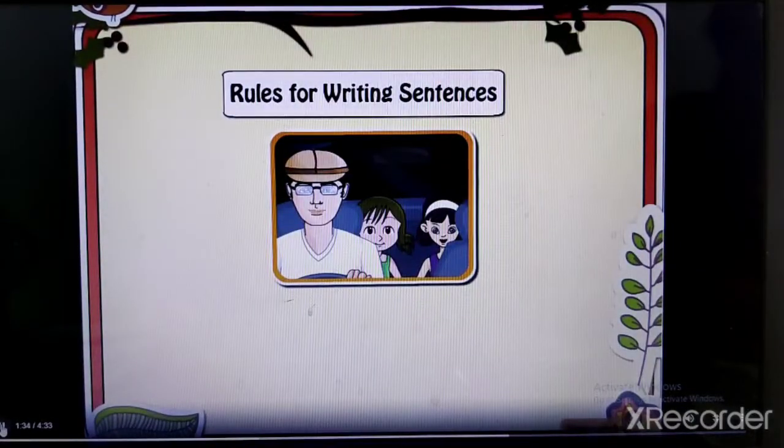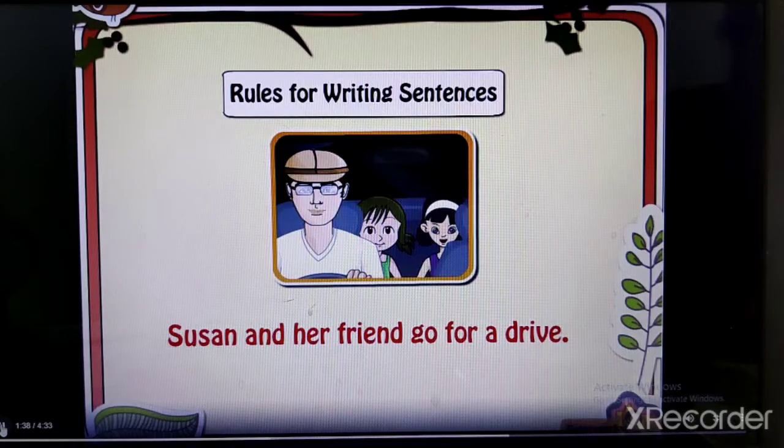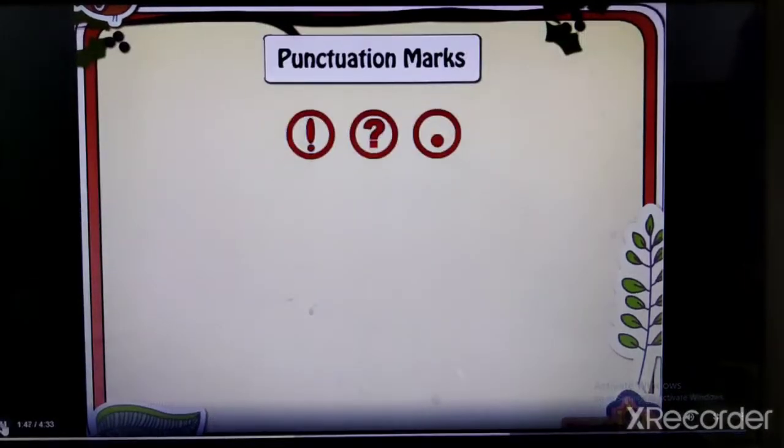There are some rules for writing sentences. 1. Every sentence must begin with a capital letter. 2. Every sentence must end with a punctuation mark. We use different marks for different kinds of sentences. These are some of the punctuation marks that are used while writing a sentence.